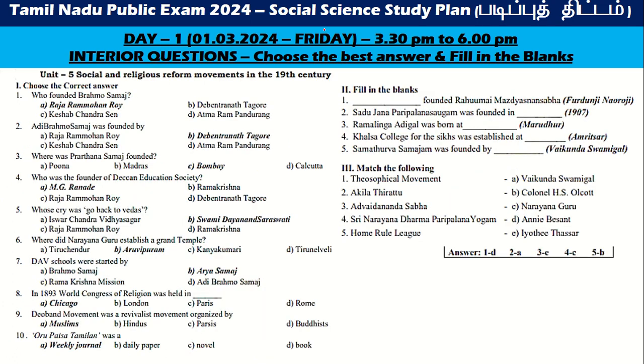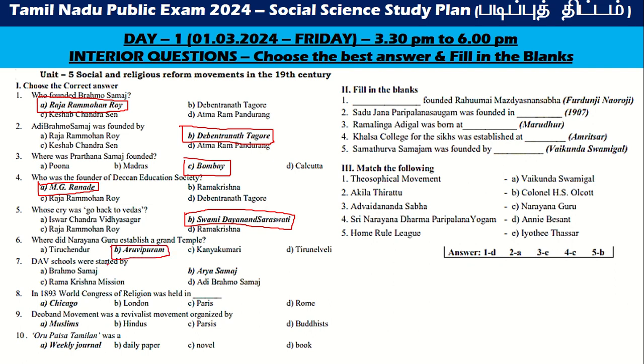Who founded the Brahma Samaj? Raja Ram Mohan Roy founded the Brahma Samaj. Adi Brahma Samaj: Debendranath Tagore. Where was the Prarthana Samaj founded? Bombay. Who was the founder of the Deccan Education Society? M.G. Ranade. Whose cry was go back to the Vedas? Swami Dayananda Saraswati.